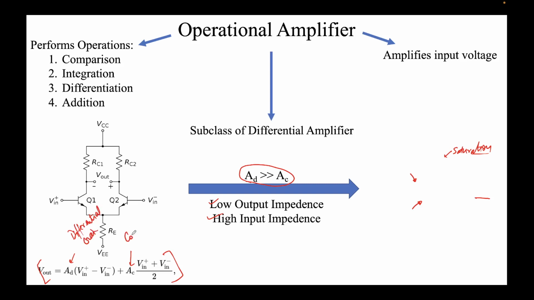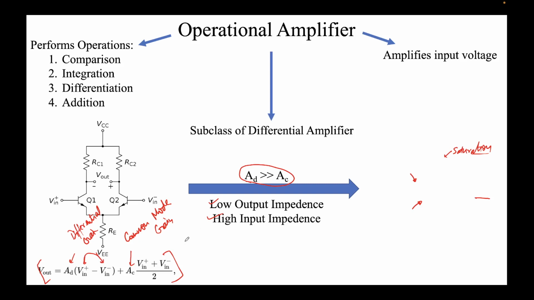This is called AC, the common mode gain. So the name is actually explanatory. Why differential gain? Because we are taking the difference of the inputs, hence differential gain. Why common mode gain? Because we are taking the average of the inputs. So whatever is common is taken, and whatever is different between these two inputs will be multiplied by AD. So this is the general expression.